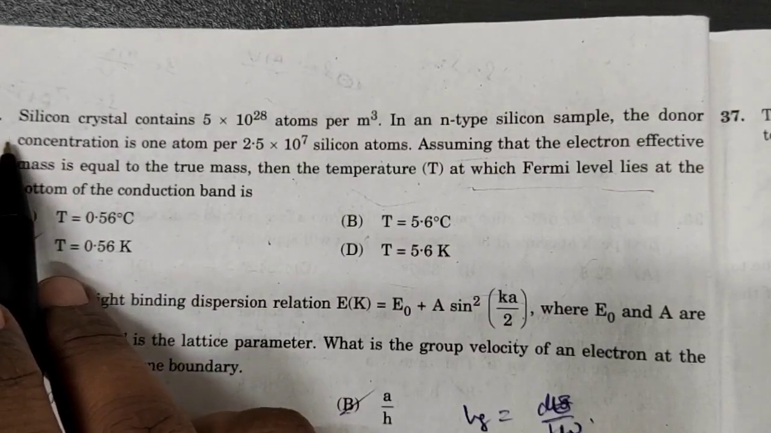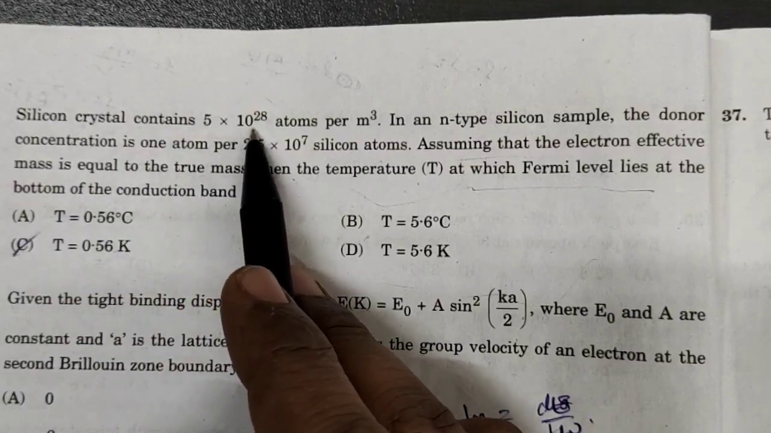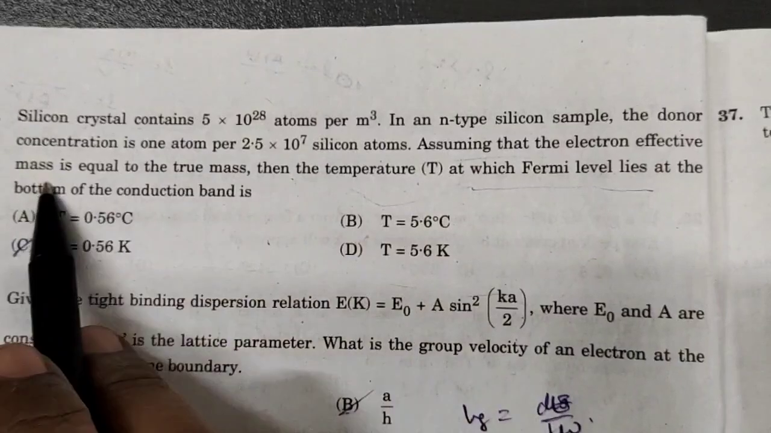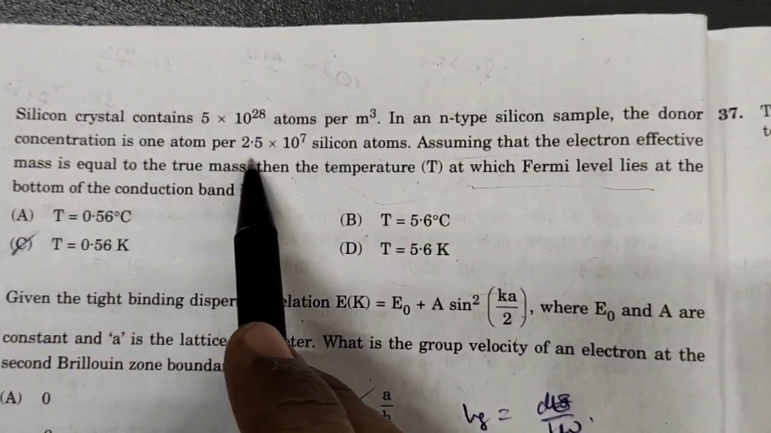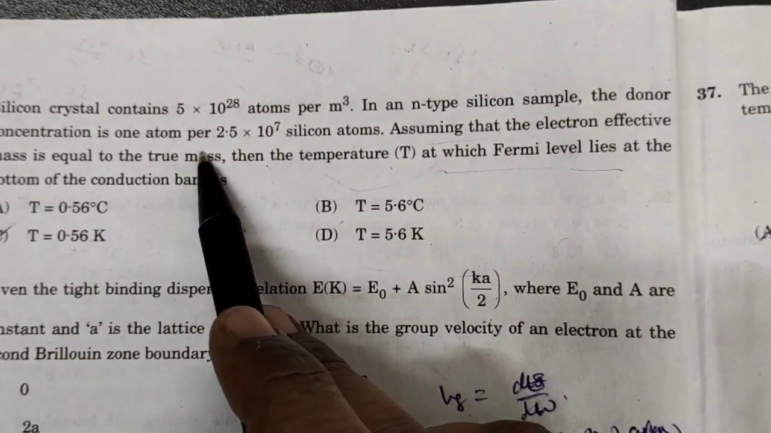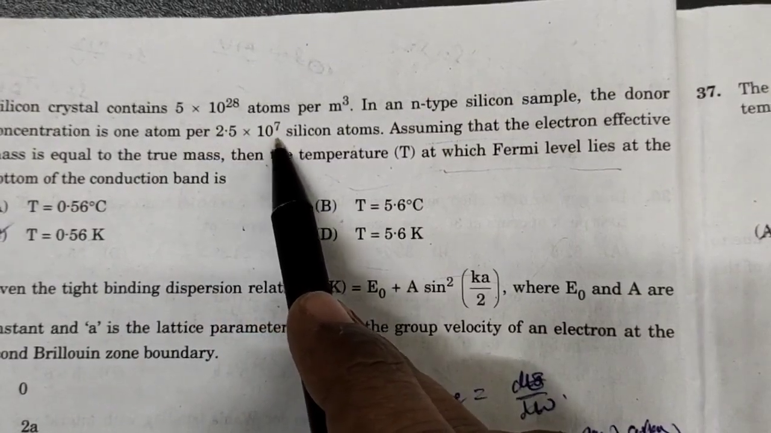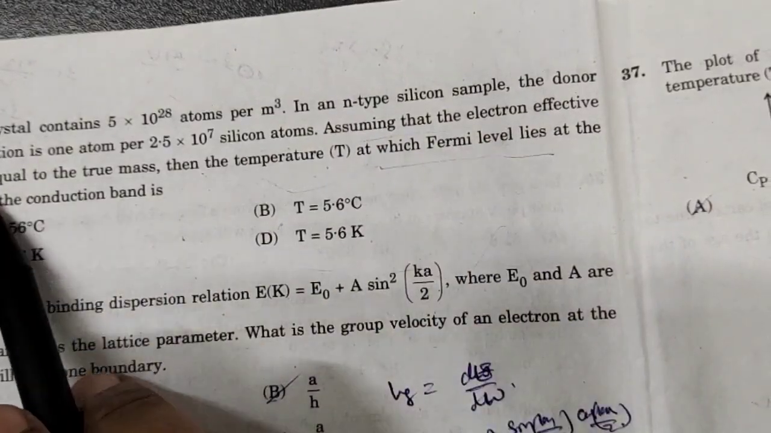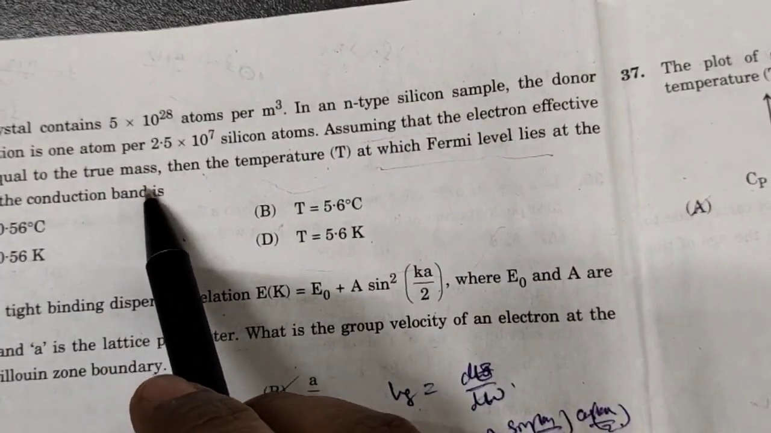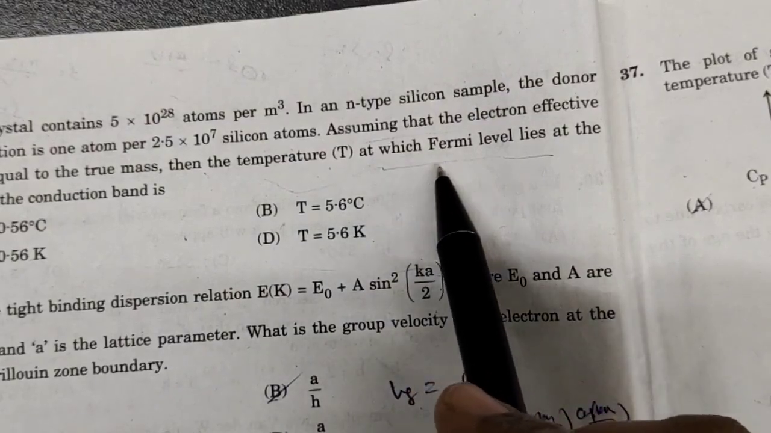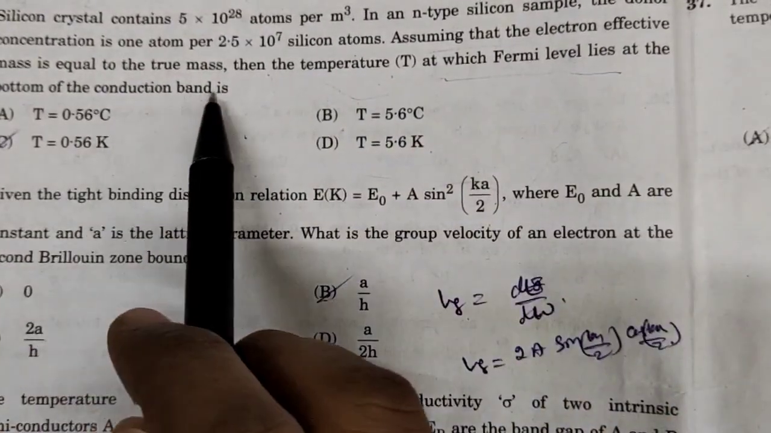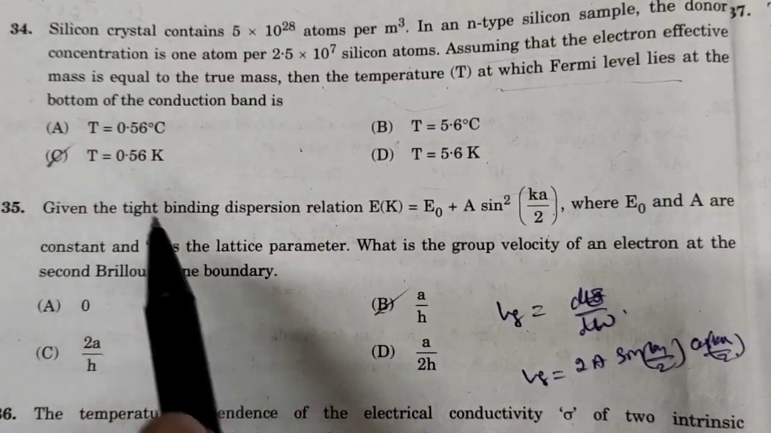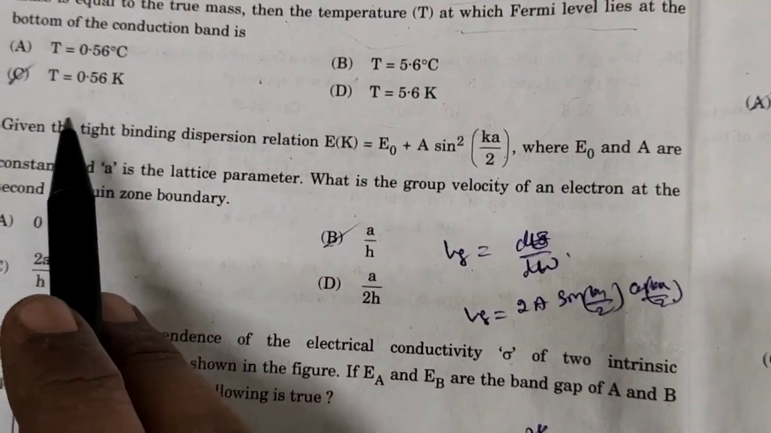Next, question number 34. A silicon crystal containing 5 into 10 to the power of 28 atoms per meter cube is an n-type silicon sample, and the donor concentration is one atom per 2.5 into 10 to the power of 7 silicon atoms. For this, the electron effective mass is equal to the true mass. The temperature at which the Fermi level lies at the bottom of the conduction band, we have to calculate here, and option C is correct.